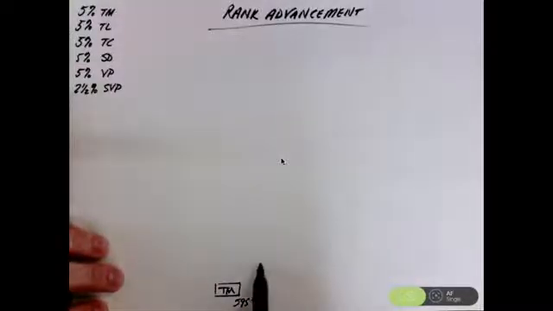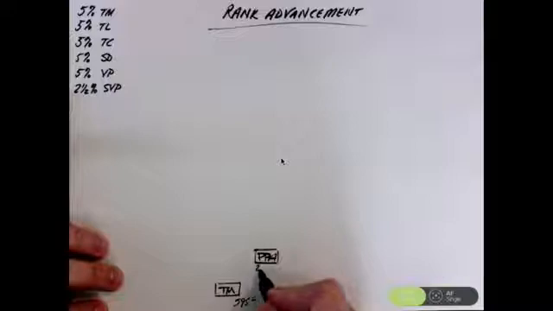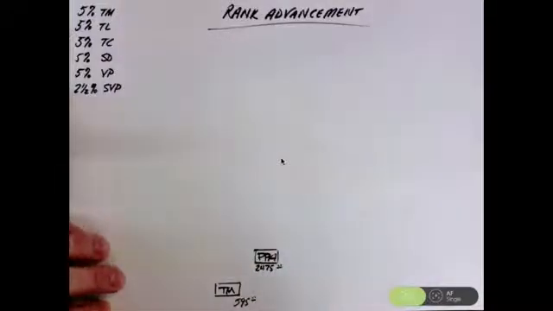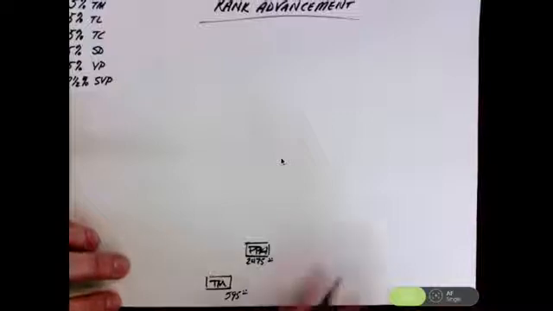Or it starts at the PPA, which is the $24.75. But let's just keep it simple for now and say that everybody in our hypothetical that we're going to draw out here starts at team member. And then I'll talk to the PPA in just a second.